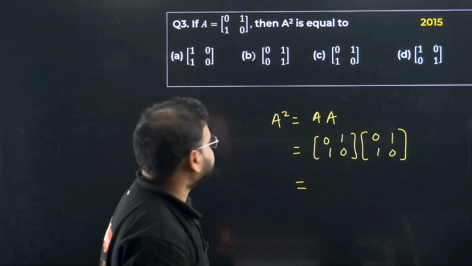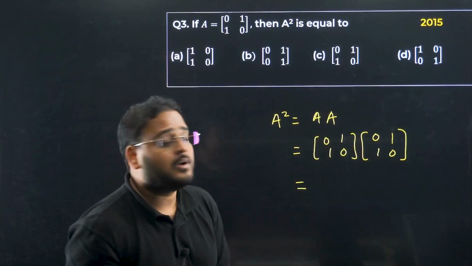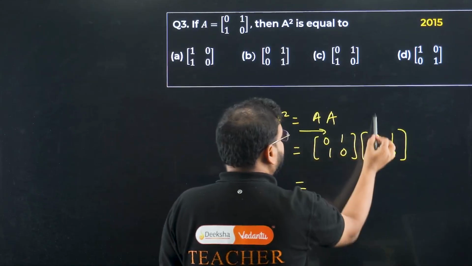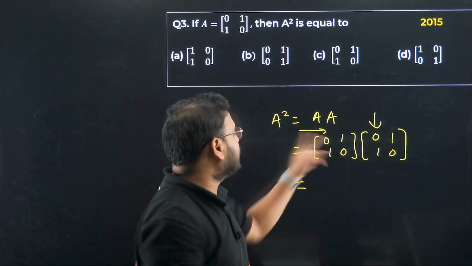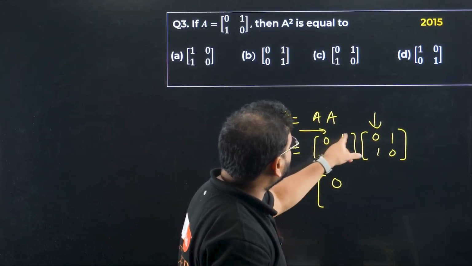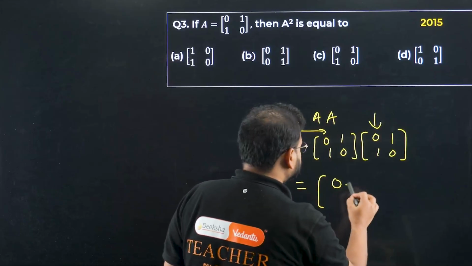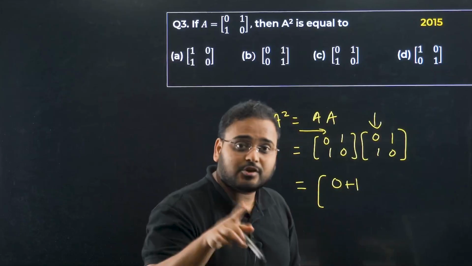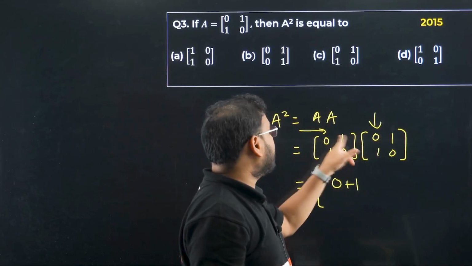Okay, got it. So what do you do in the multiplication now? Row to column. Row to column: 0 into 0 is 0, and then we have to do 1 into 1, so plus 1. Remember, first row, first column is the first element: 0 into 0, 1 into 1, so 1.